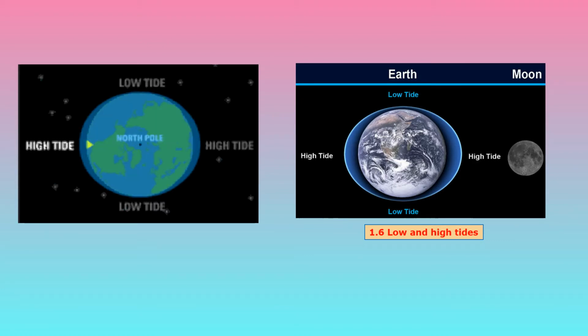And at two places on the earth at 90 degrees from the place of high tide, the level of water is minimum, which forms low tide. So at some places there is a formation of low tide because the level of sea water decreases there.